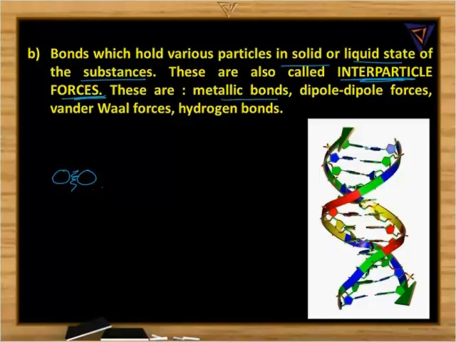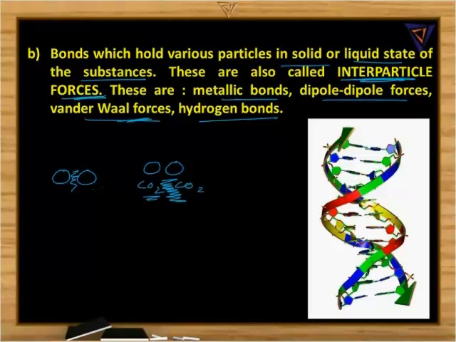It can be metallic bonds, dipole-dipole forces, van der Waals forces or even hydrogen bonds. Whenever there is no chemical bond between any 2 atoms or any 2 molecules, for example a CO2 molecule and a CO2 molecule, these are held together by some attraction forces. They are called the van der Waals forces.